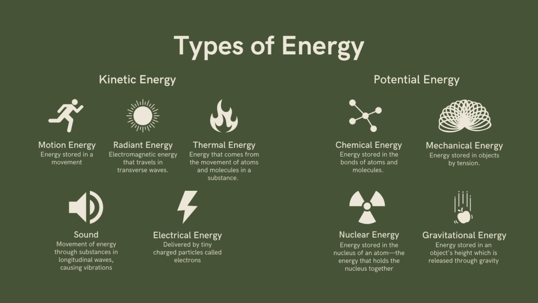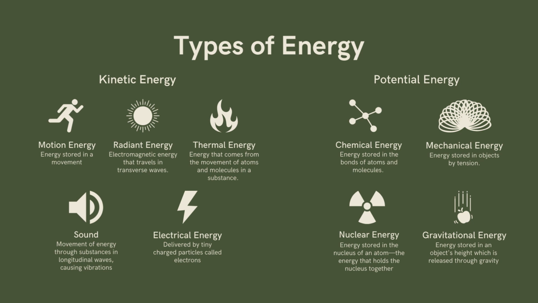So when an object is moving, when an object changes its position from one place to another, it exhibits kinetic energy. Meanwhile, when an object is at rest, it doesn't move and it does not change position. It exhibits potential energy. It stores potential energy.